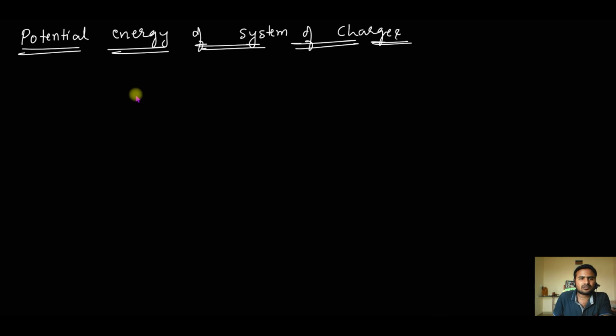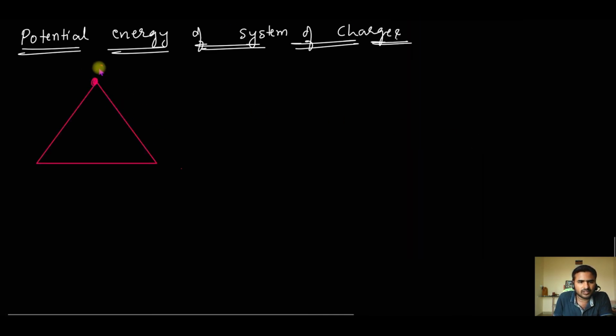Okay, right? So now let us say I have charges at the corners of a triangle, an equilateral triangle. I have charge Q1 here and Q2 here and Q3 here.